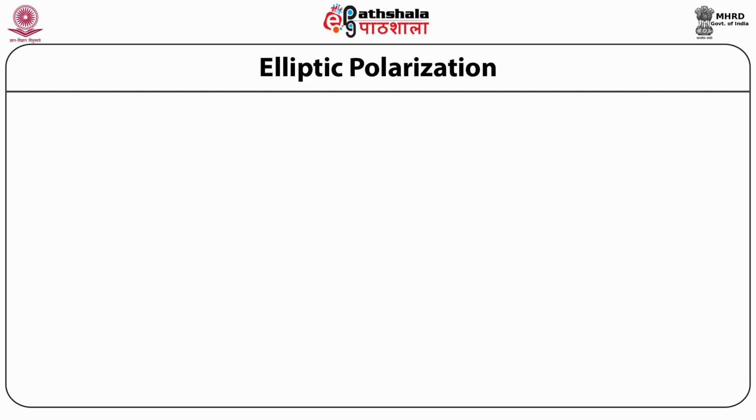Elliptical polarization. So, the case that we just discussed wherein we had fixed the direction of polarization of the electric field either along the epsilon subscript 1 cap, which if you look at the figure gives a vertical polarization where the arrows represent the direction of the electric field vector, or epsilon subscript 2 cap, which represents a kind of horizontal polarization according to the coordinate axis that we have chosen, where again the arrows represent the electric field vector.